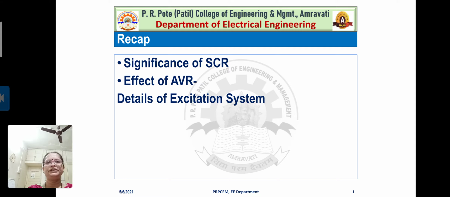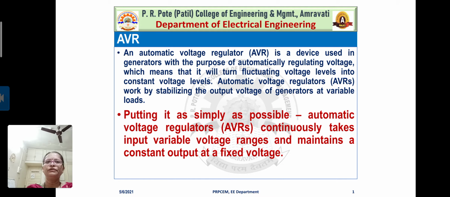of machines. So that means being a power system engineer, you have to maintain proper short circuit ratio for gaining the benefits or for improving steady state stability. Right? So also we discussed details of the excitation system before moving further to the effect of automatic voltage regulator on steady state stability studies. Right? Now let us move further.